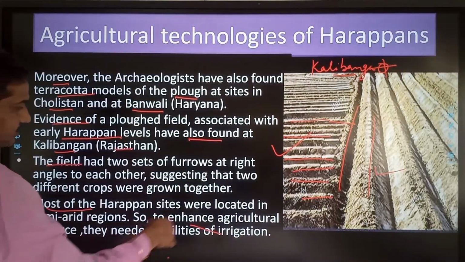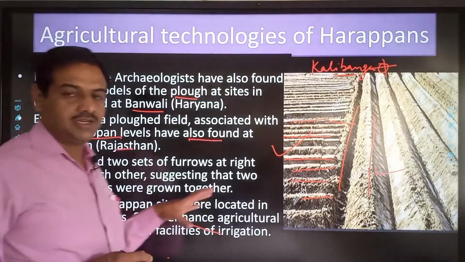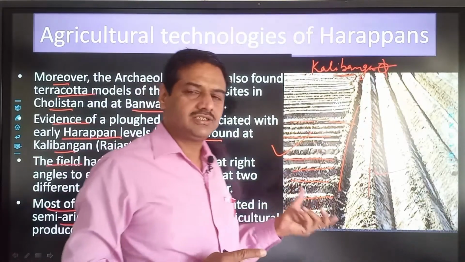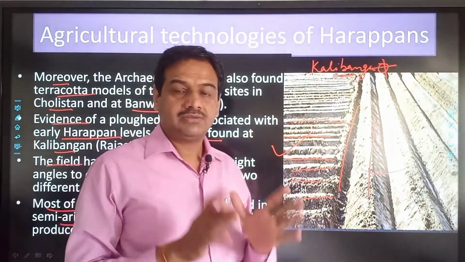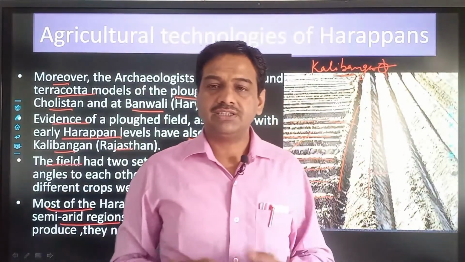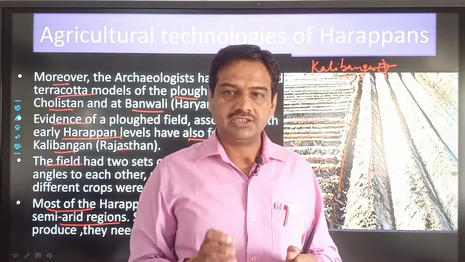Most of the Harappan sites were located in semi-arid regions because the northwestern part of India receives very little rainfall. The same is the case with Pakistan. As a result, wheat cultivation, barley cultivation and gram cultivation was done in this area. And we can imagine that wheat, barley and gram are cultivated in the Rabi season, and that is the winter season. And winter season is a dry season.